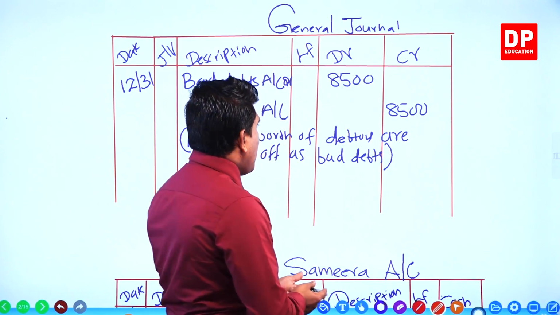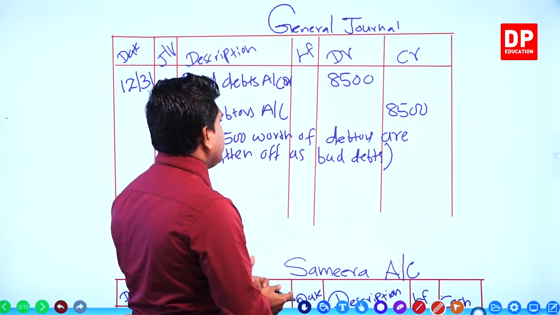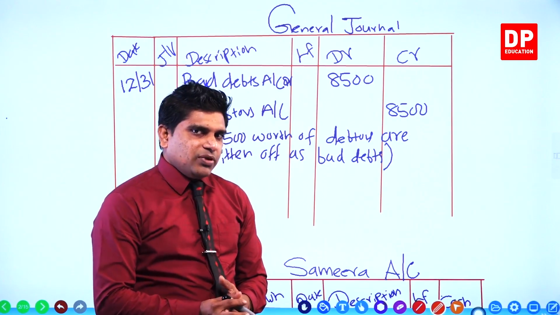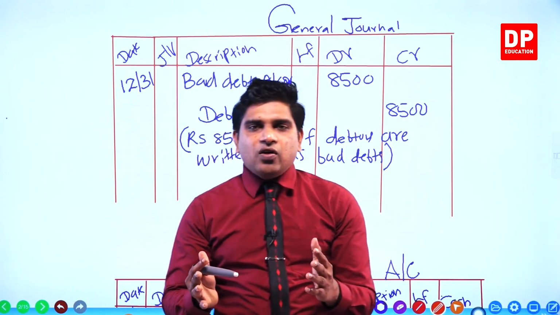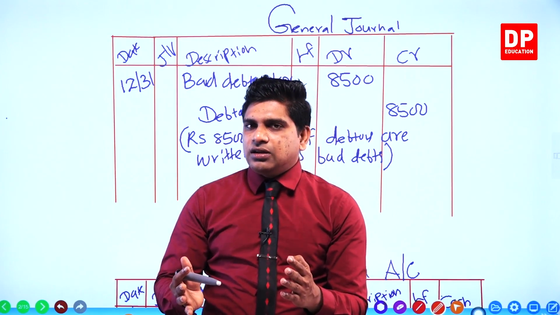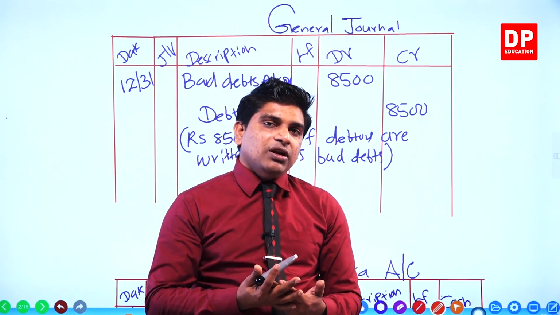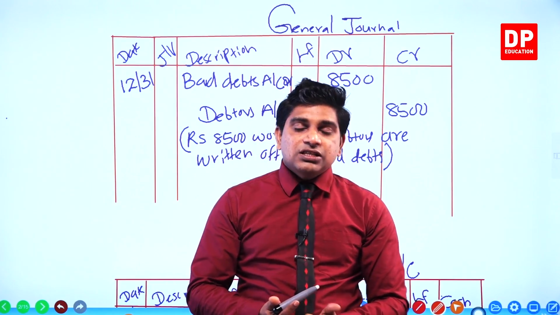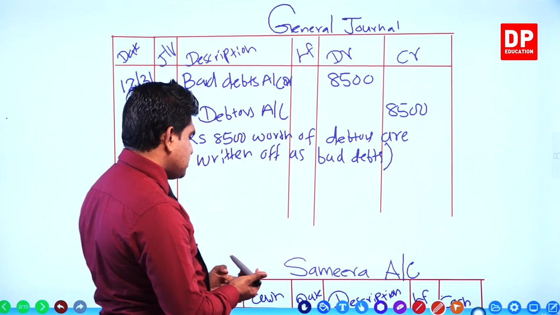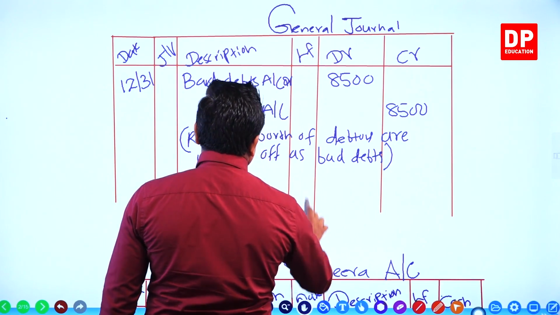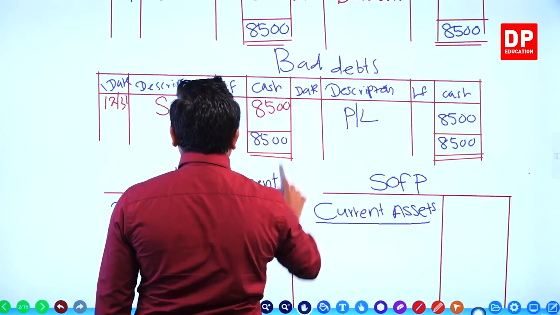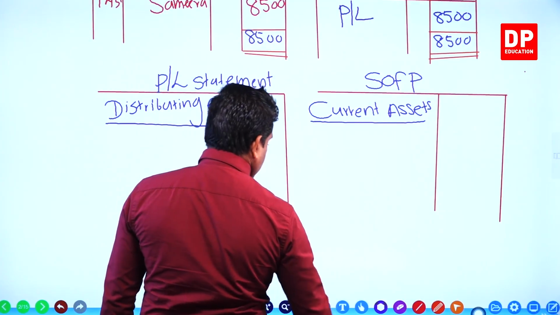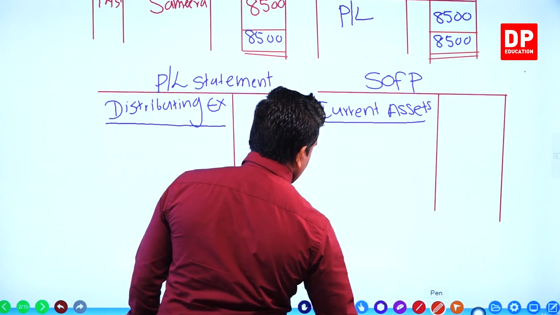Okay, now remember how we enter these details to the financial statement. The bad debts portion we record under the distributing expenses in the profit and loss statement. The remaining debtors we write under the current assets. Here there are no remaining debtors, so we enter the bad debts only under the distributing expense category, right?